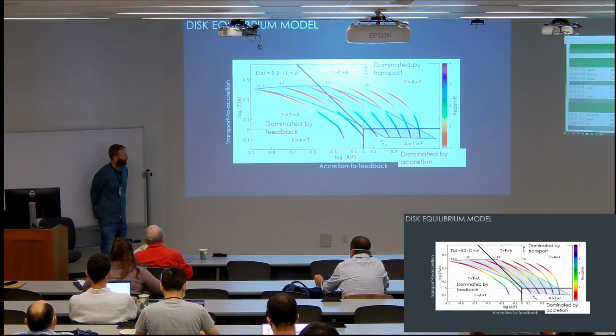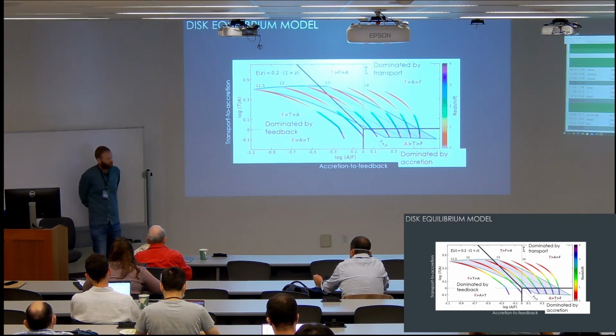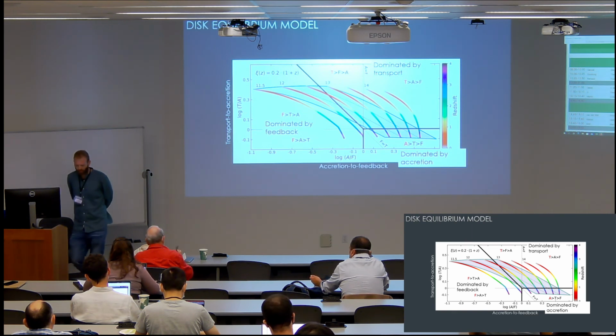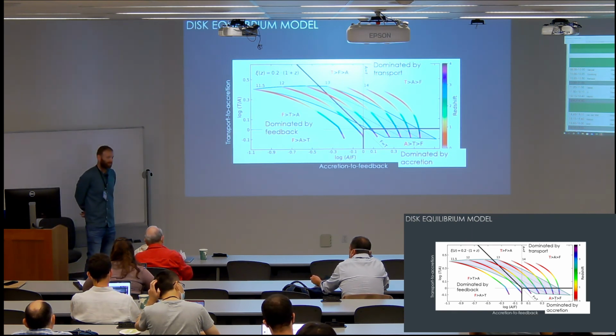If you look at models, this is one of the main works: if you look at the work done by Dekel and Burkert 2010, they show that the velocity dispersion goes up as a result of this excess potential energy.